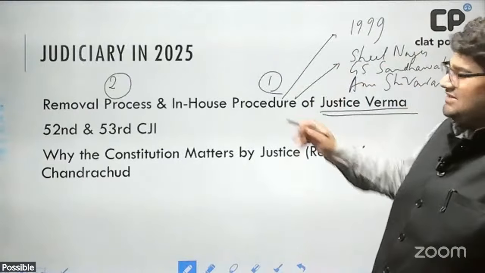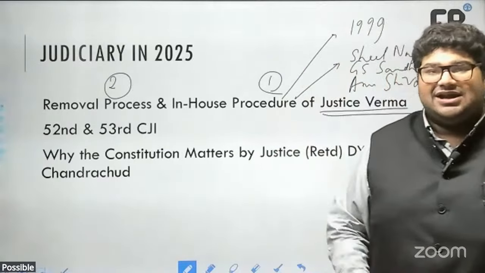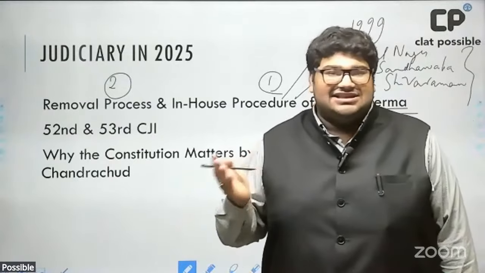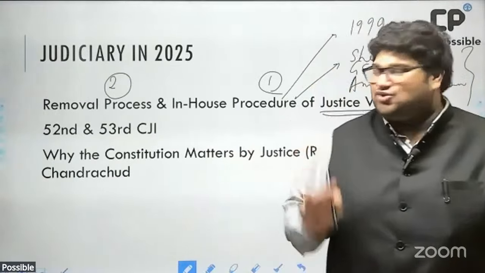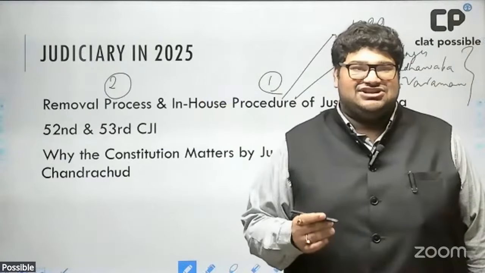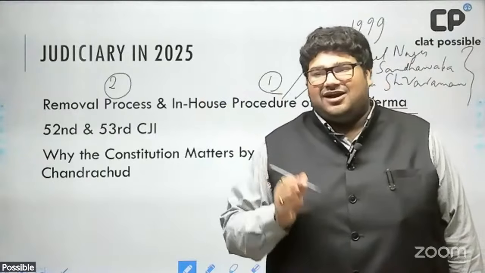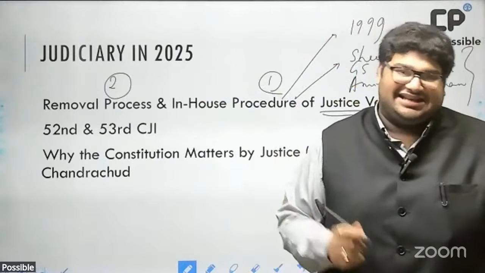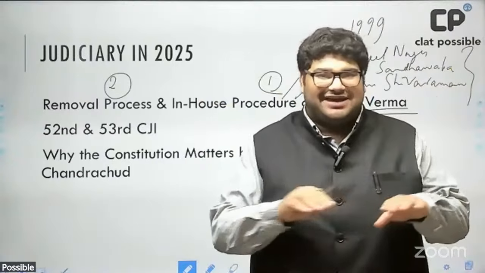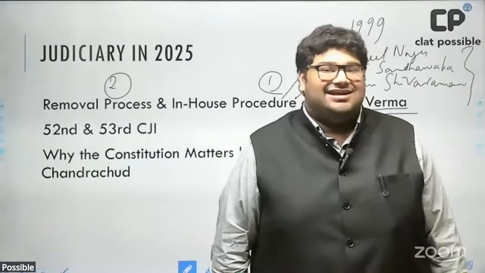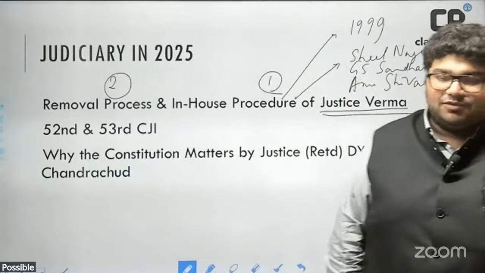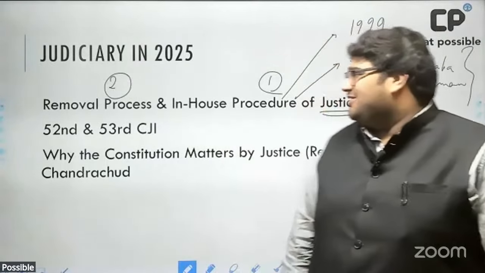So what did the Chief Justice do after getting this report? He wrote a letter to the Prime Minister and the President attaching the report and saying that we in the judiciary have conducted an in-house procedure and have found the allegations to be credible. And not just that, this appear to be serious enough that removal proceedings should be initiated. That is where the in-house procedure ends. This action of writing a letter is also in accordance with the procedure laid out in the in-house procedure.